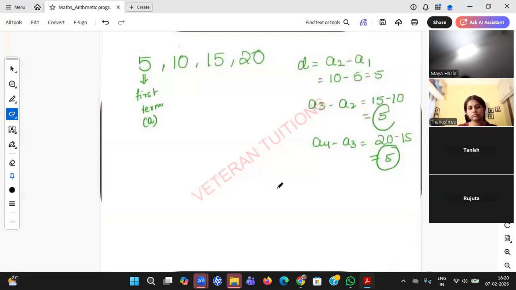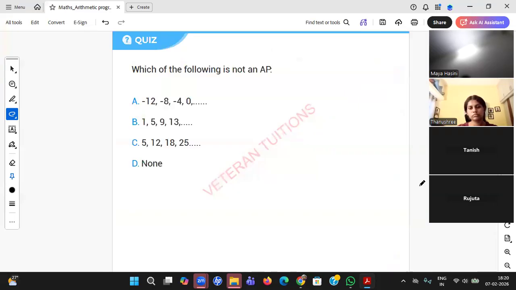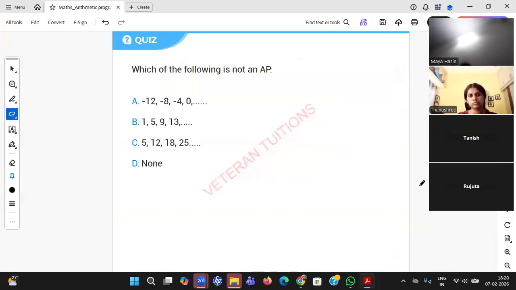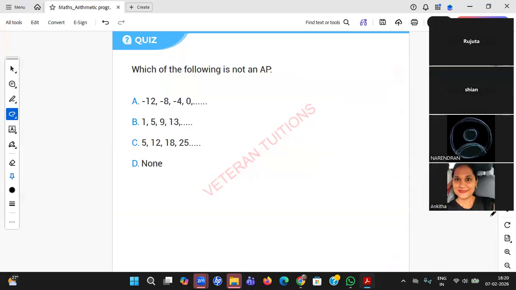So that one we call a common difference, student. Now just check which of the following is not an AP. Just now we have derived what is arithmetic progression. So they should be in a sequence and the difference should be same. Check which one is not satisfying. Or else if everybody is satisfying, you have an option D also.